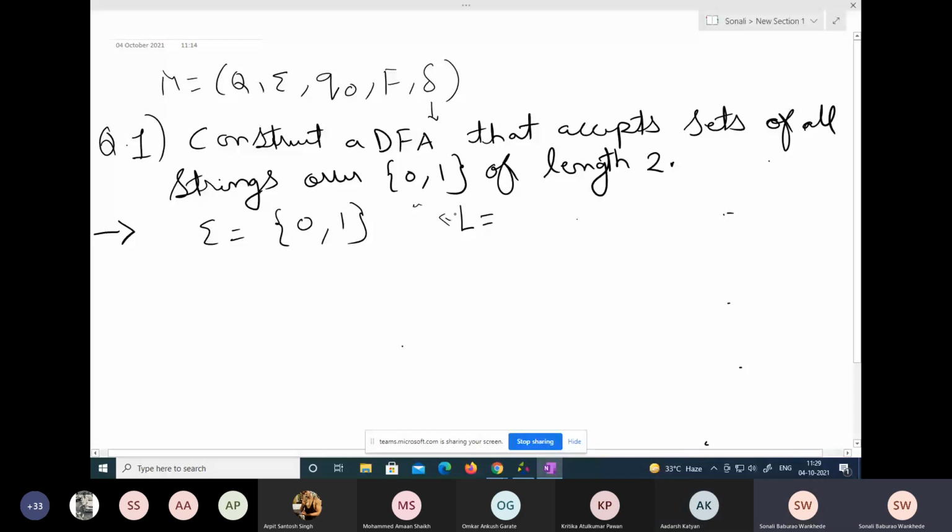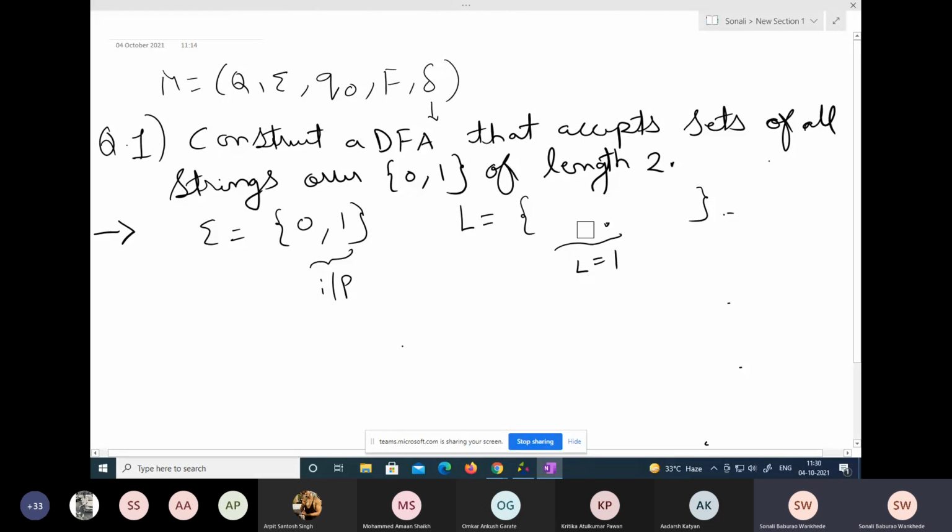So we can just make a note here. L means what? L can be what? Length should be 2. Okay, my two inputs are 0 and 1, and my length should be 2. It means it can be what? We cannot write 0, 1, 1, 1, 0, etc., because here the length becomes 1. The length present in that particular set is 1 here, but we are interested in length 2.